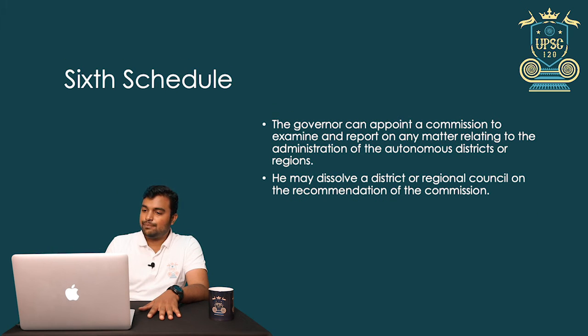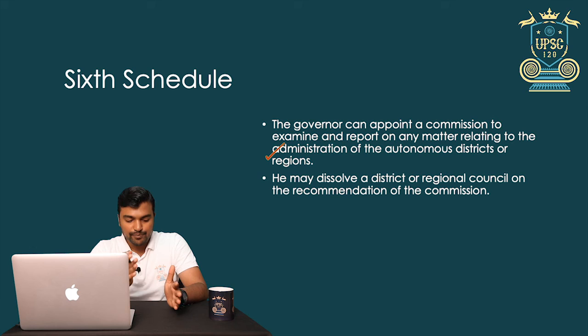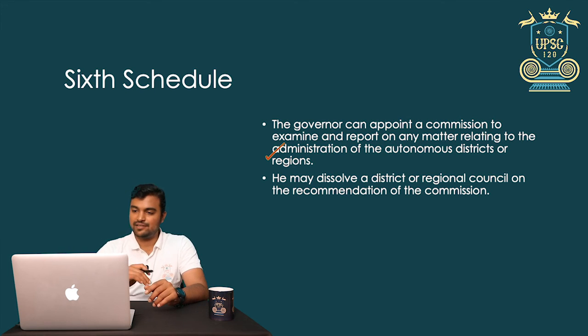Now the governor can appoint a commission to examine and report on any matters relating to the administration of autonomous districts and regions. In the 5th schedule, we saw that the president appoints a commission to look into the administration. Here in the 6th schedule, it is the governor who appoints the commission. He may dissolve a district or regional council on the recommendation of the commission.